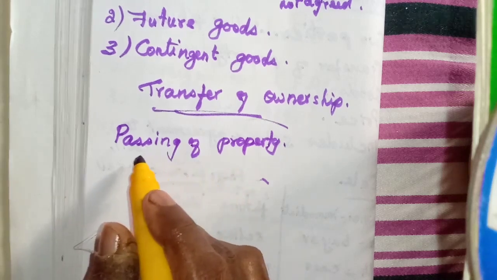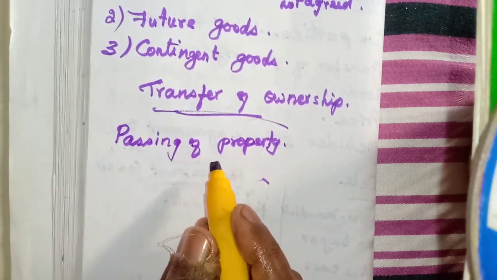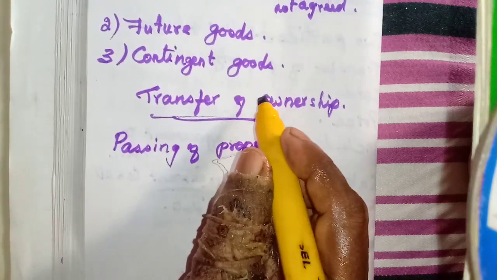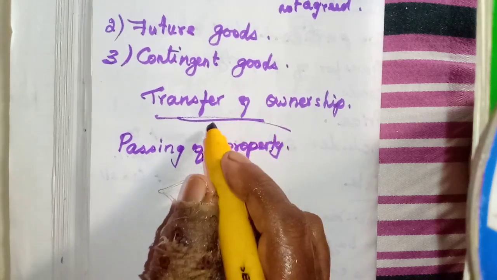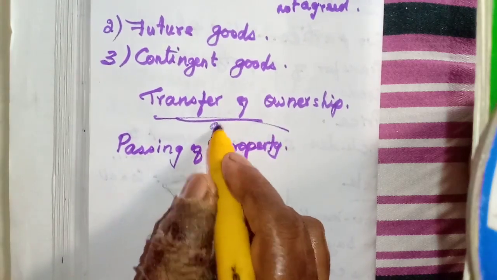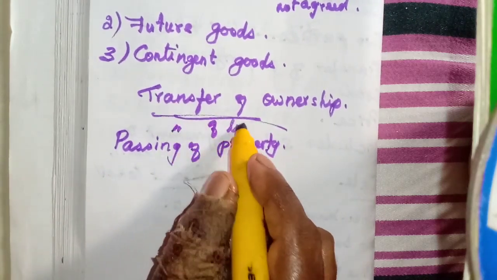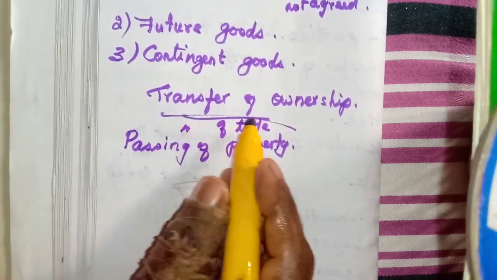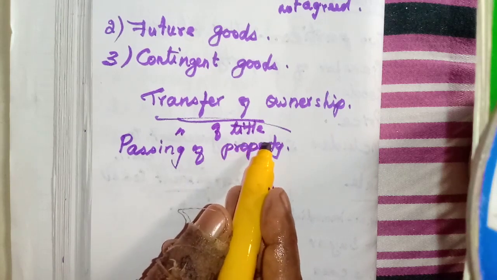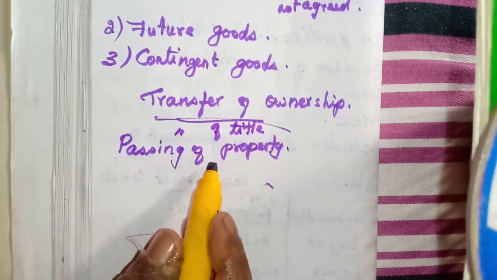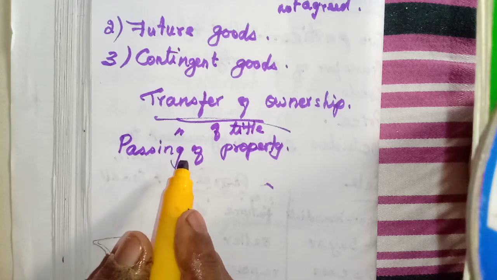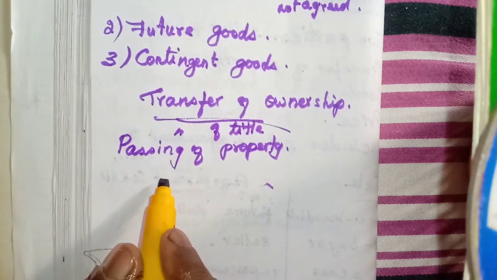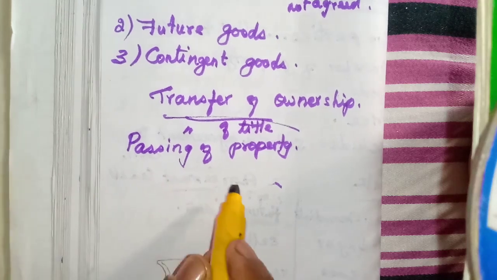So what is the meaning of passing of property? Nothing but transfer of ownership, transfer of title of a property. That also we can say, transfer of title to goods. We have studied transfer of ownership, transfer of title to goods, passing of property. Everything gives the same meaning. So we are going to learn, for the specific goods, when the ownership is transferred.